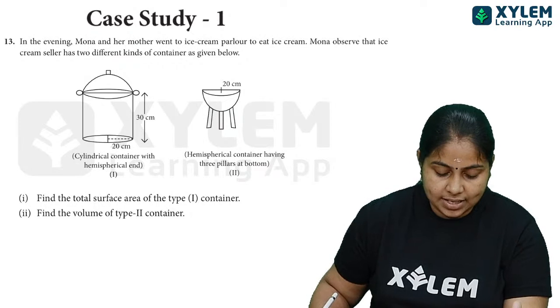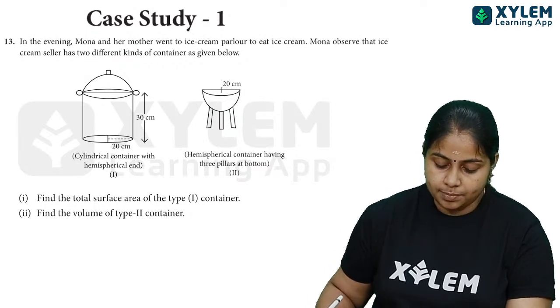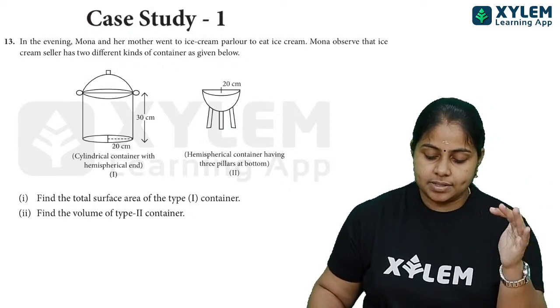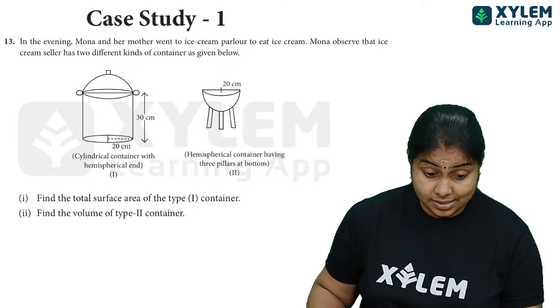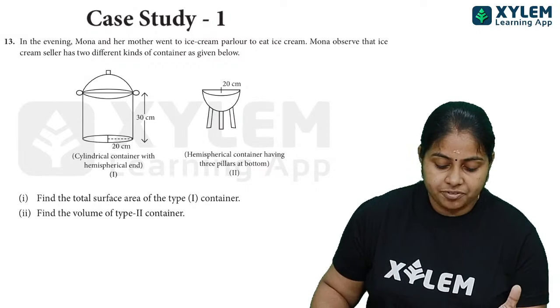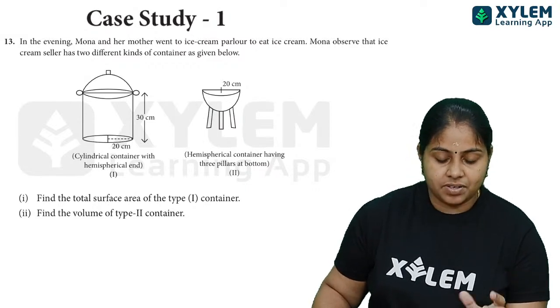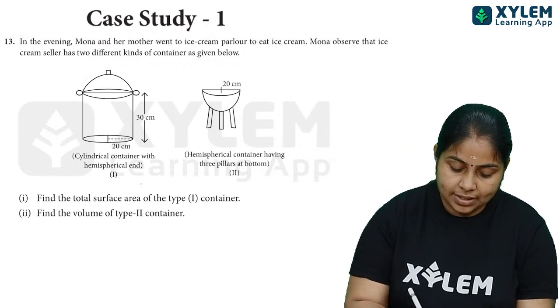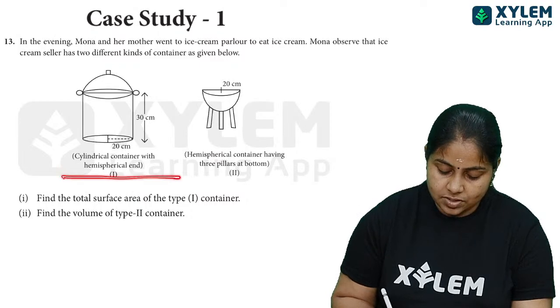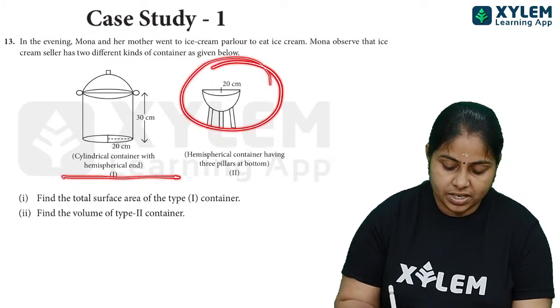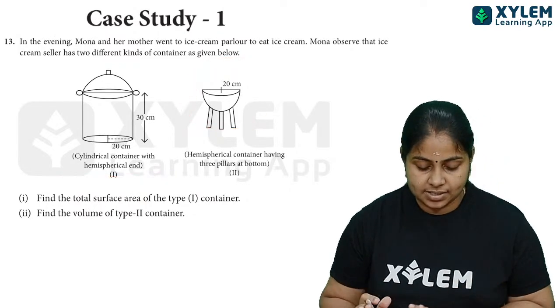First of all, in the evening, Mona and her mother went to an ice cream parlor to eat ice cream. Mona observed that ice cream seller has 2 different kinds of container as given below. അപ്പോൾ ഈ 2 type of containers ആണ് ഇവിടെ ഉള്ളത്. Okay, 2 type of containers you can see here, and that is cylindrical container and a hemispherical container.